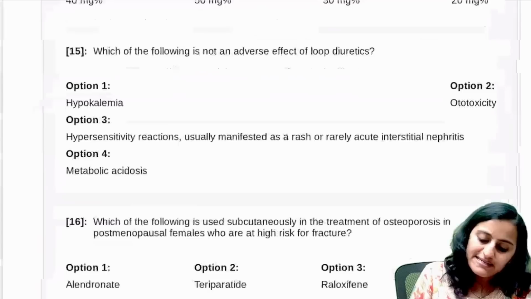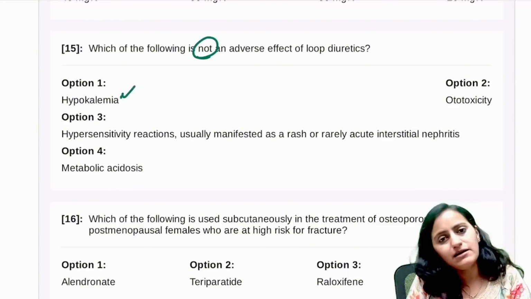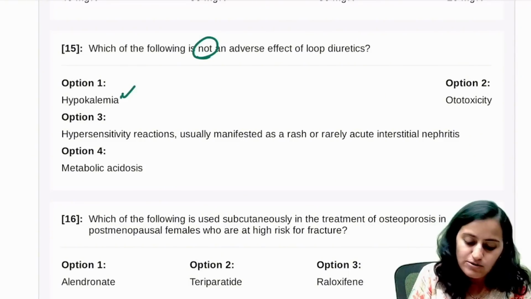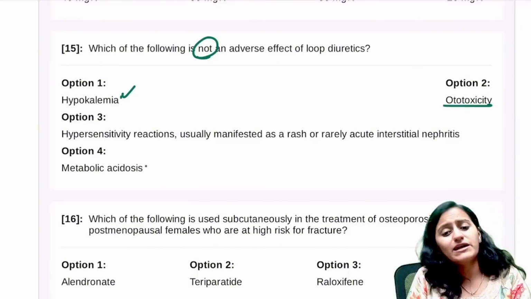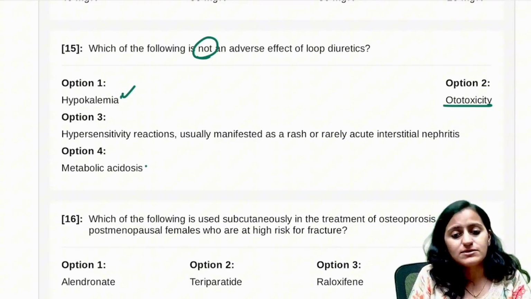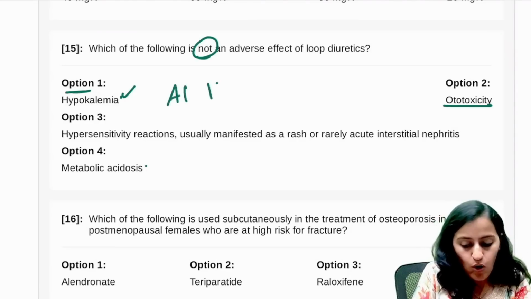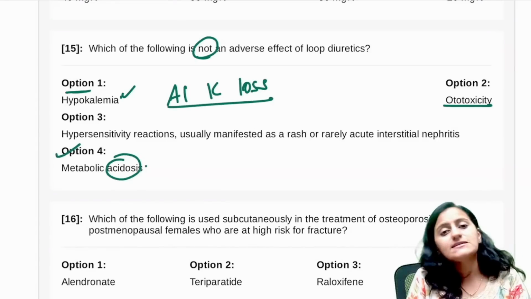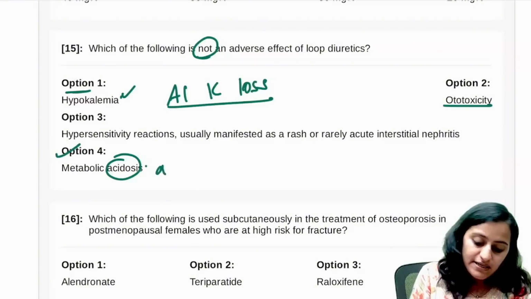Which of the following is not an adverse effect of loop diuretics? Hypokalemia, loop loses everything, right? So all the electrolytes go out. There's hypokalemia. There can be ototoxicity also. Is there metabolic acidosis or metabolic alkalosis? Remember the trick for this: hypokalemia, all K loss is associated with alkalosis, not acidosis. So loop diuretics will cause alkalosis and not acidosis.